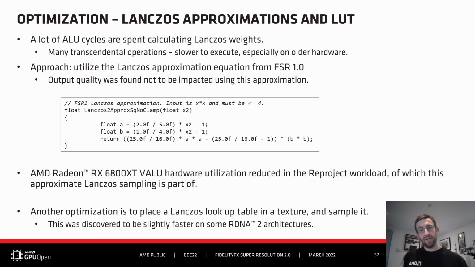With this approximation, we reduce the ALU pressure in one of the FSR 2.0 passes, which makes use of Lanczos, resulting in some compute dispatches completing faster. We also have a secondary optimization for some RDNA2 architectures in this area, whereby we store pre-computed Lanczos lookup tables in a texture and then sample it at runtime.